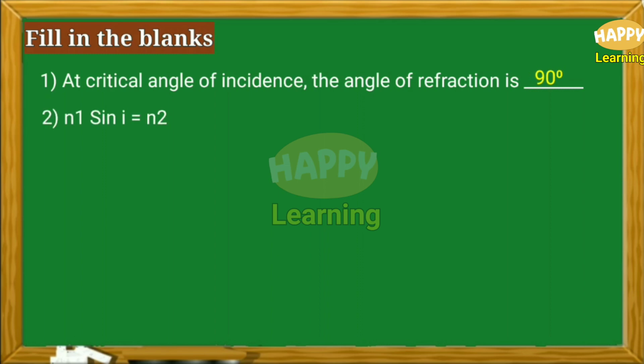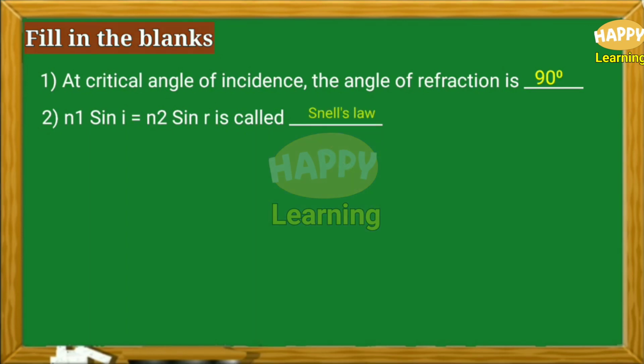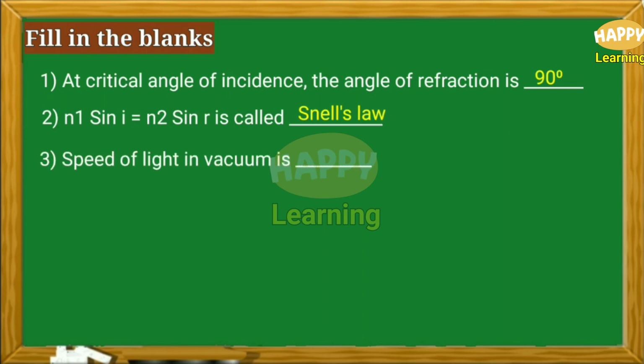Number 2. N1 sin I is equal to N2 sin R is called dash. We know this is the famous Snell's law. So the answer is Snell's law. Number 3. Speed of light in vacuum is dash. We know the speed of light in vacuum is the maximum. It is represented by C and its value is 3 into 10 to the power of 8 meter per second.